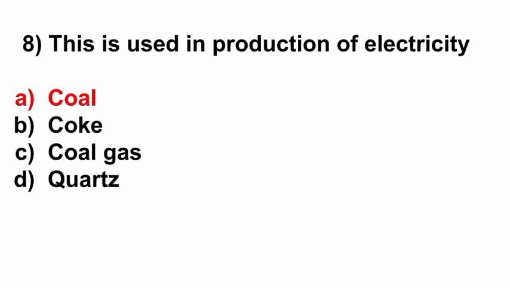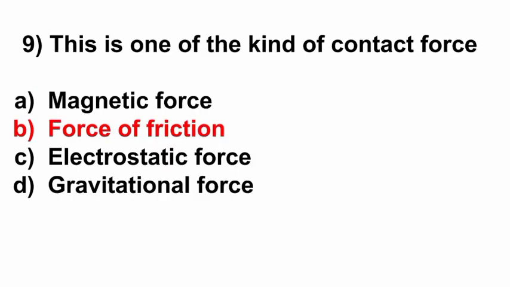This is used in the production of electricity. Options: coal, coke, coal gas, quartz. Here the correct answer is option A, coal. Ninth question, this is one of the kinds of contact force. Options: magnetic force, force of friction, electrostatic force, gravitational force. Here the correct answer is option B, force of friction.